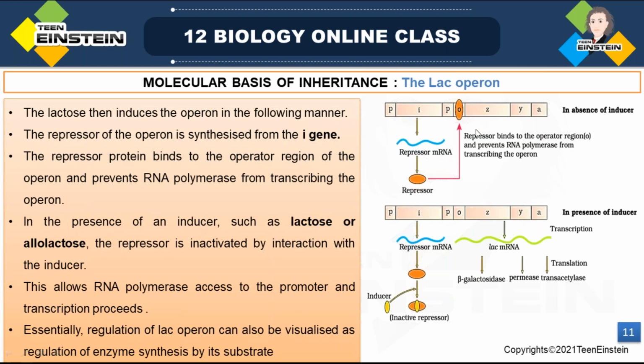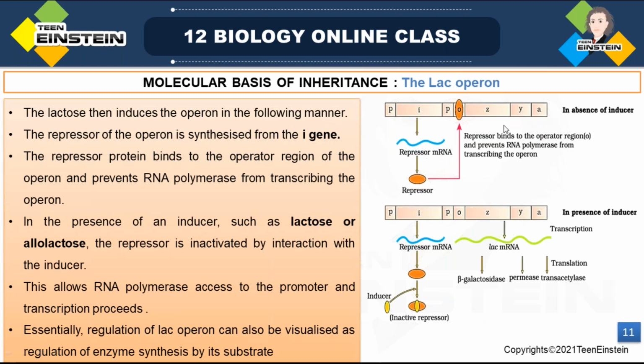The repressor protein is binding to the operator region of the operon, and usually RNA polymerase binds to that region, right? So this repressor protein gets bound to the operator region, and RNA polymerase won't find a place to bind. That bound repressor protein prevents the RNA polymerase from transcribing the operon.